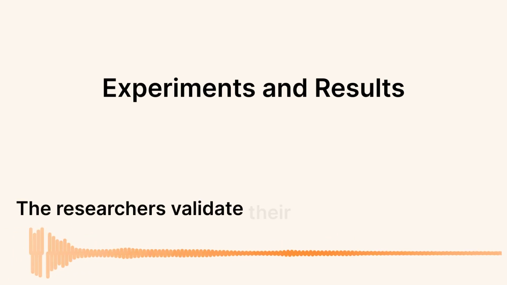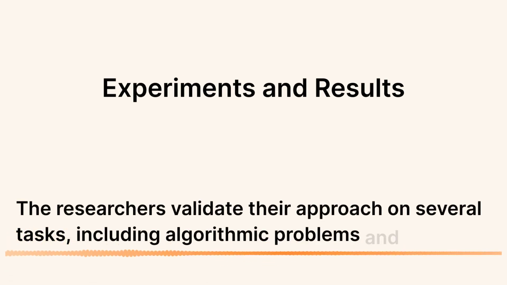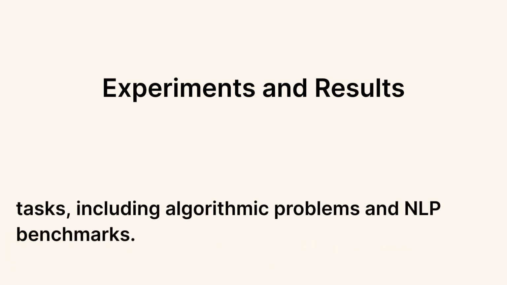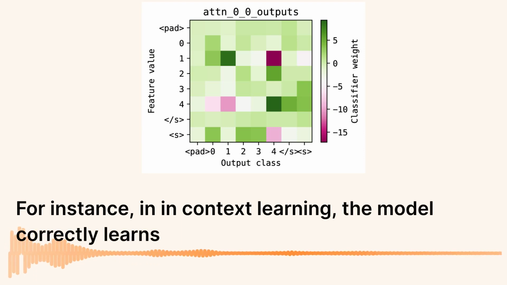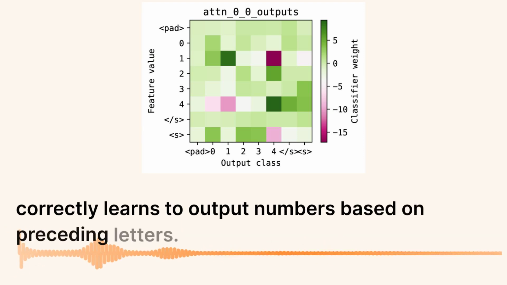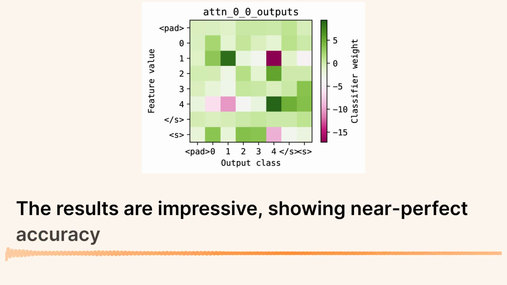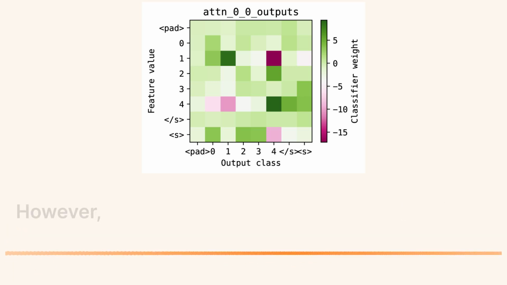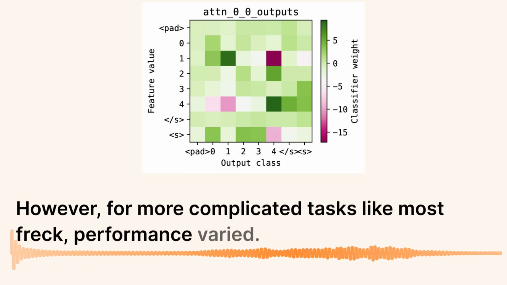The researchers validate their approach on several tasks, including algorithmic problems and NLP benchmarks. For instance, in in-context learning, the model correctly learns to output numbers based on preceding letters. The results are impressive, showing near-perfect accuracy on some tasks. However, for more complicated tasks like most FREC, performance varied.